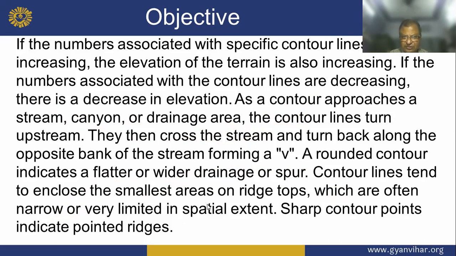Round contours indicate flatter or wider drainage, which is poor. Contour lines tend to enclose the smallest area on a ridge top, which is often narrow or very limited in spatial extent. Sharp contour points indicate a pointed ridge.